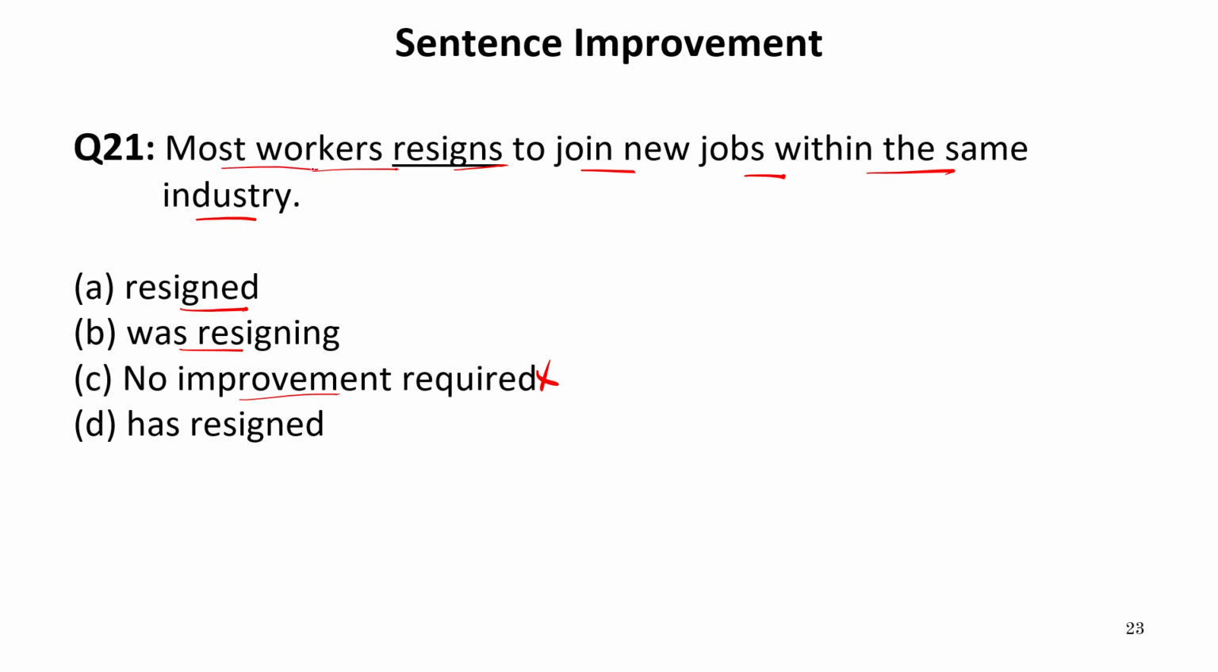Now again, most workers are plural. We do not use singular verb after it. Therefore, this resigns is incorrect because plural subject requires plural verb only. So, was cannot be the answer because was is also singular, whereas workers are plural. Has is again a singular form of verb, but after plural subject, we need plural form of verb only. Therefore, A is absolutely correct answer. So our answer is A.